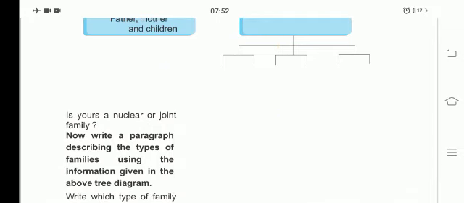Here is a question for you. Is yours a nuclear or a joint family? They are asking whether yours is a nuclear family or a joint family. Now, write a paragraph describing the types of families using the information given in the above tree diagram.